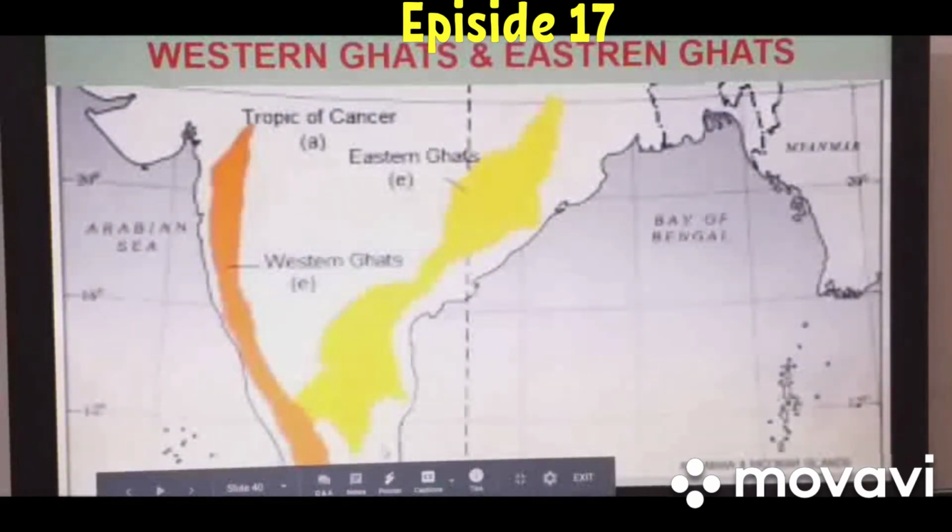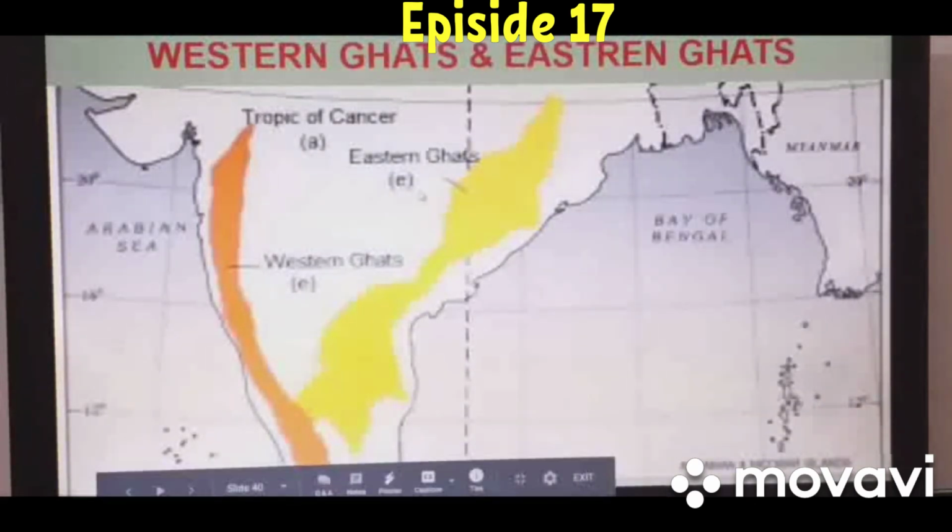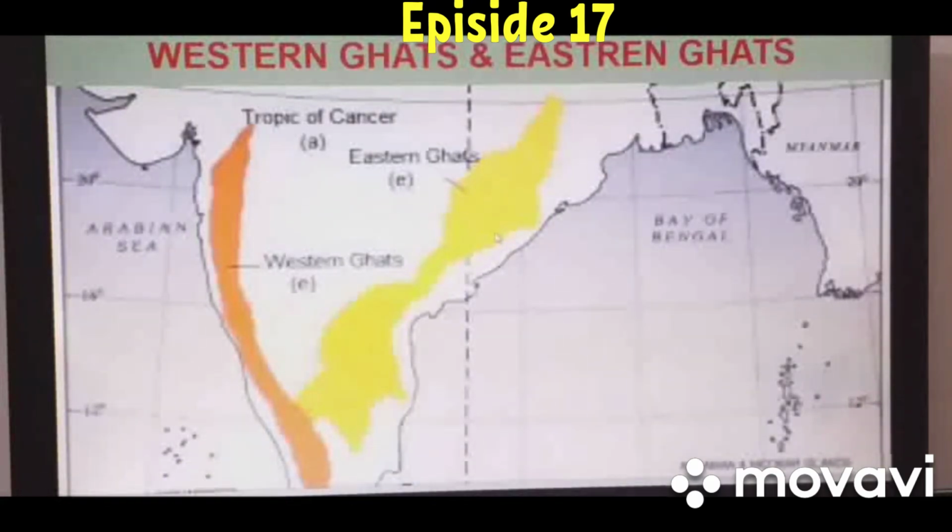This is the eastern coastline, and they lie parallel to this eastern coastline, and beta, these are discontinuous mountain ranges. Okay, because the rivers which flow through this region have their courses like this, their direction like this, and they form a number of deltas when they drain their water into Bay of Bengal. Like Mahanadi drains its water into Bay of Bengal, and in Odisha it formed Mahanadi Delta.